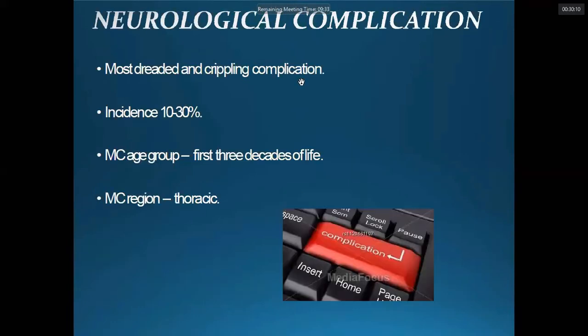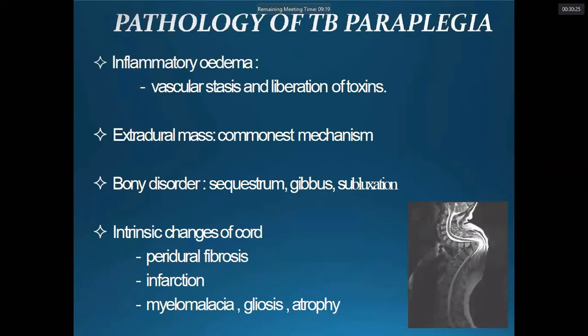Regarding neurological complications, around 10 to 30% of cases develop them in the first 3 decades of life, most commonly in the thoracic region. These are due to inflammatory edema and the extradural mass effect. The commonest mechanism is the mass effect, along with bony disorder, sequestrum, gibbus, and subluxation or displacement causing compression of the vertebra. Intrinsic changes in the cord include peridural fibrosis due to the healing process, infarction, myelomalacia, gliosis, and atrophy.